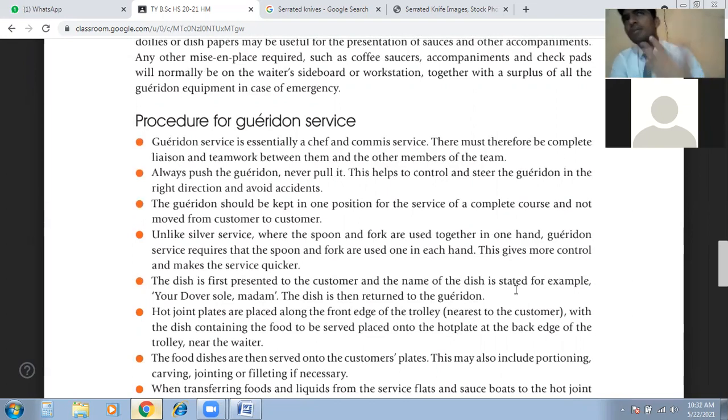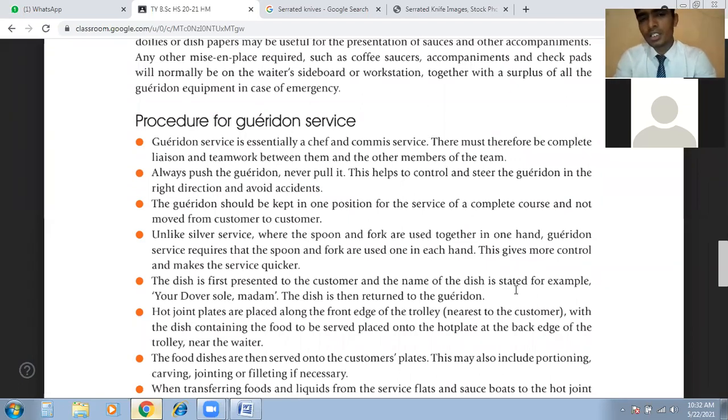There must therefore be complete liaison and teamwork between them and the other members of the team. So this is a chef service, a commis service.